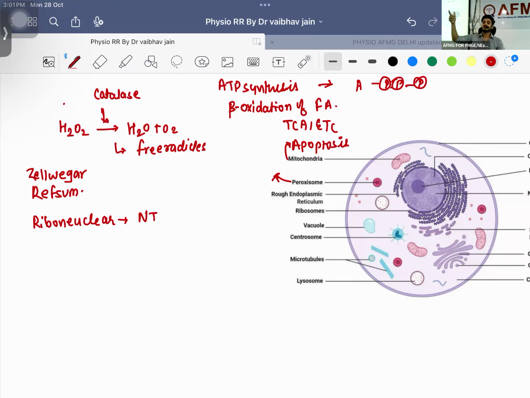Muscle contraction with the special calcium mechanism. Anyone? Name of that mechanism. Muscle contraction in cardiac muscles. Calcium, calcium induced, CICR, calcium induced calcium release. Very, very important question. This can be asked.